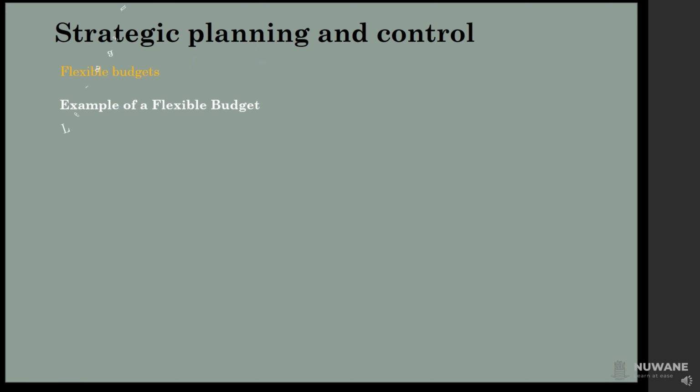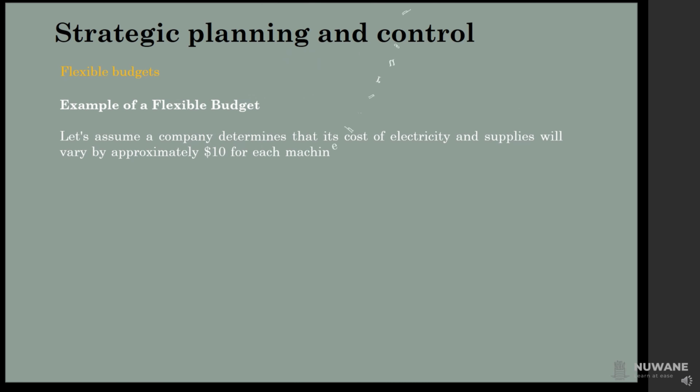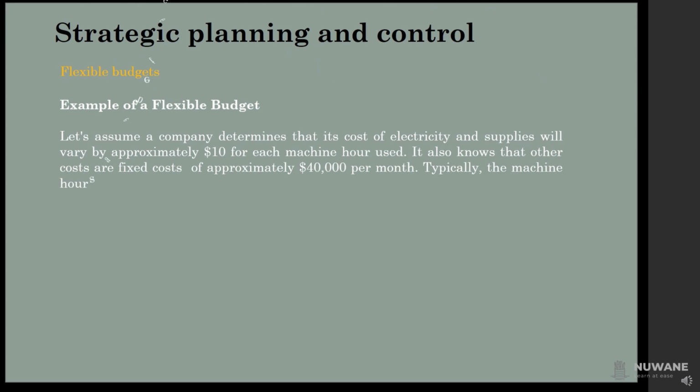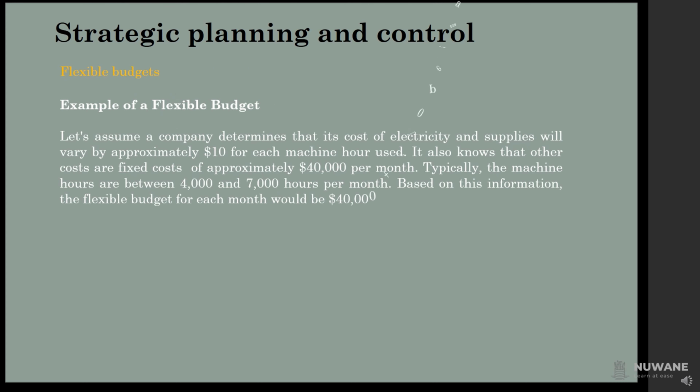Let's assume a company determines that its cost of electricity and supplies will vary by approximately $10 for each machine hour used. It also knows that other costs are fixed costs of approximately $40,000 per month. Typically, the machine hours are between 4,000 and 7,000 hours per month. Based on this information, the flexible budget for each month would be $40,000 plus $10 per machine hour.